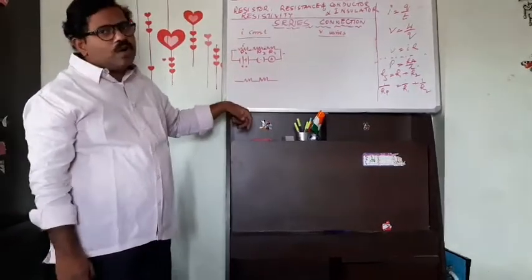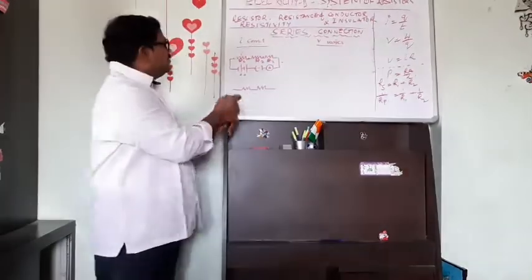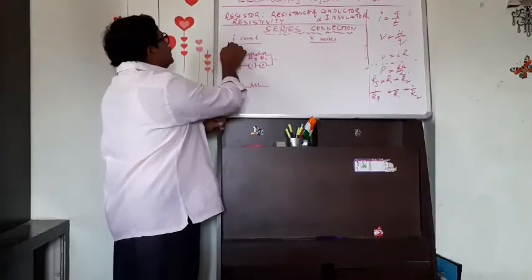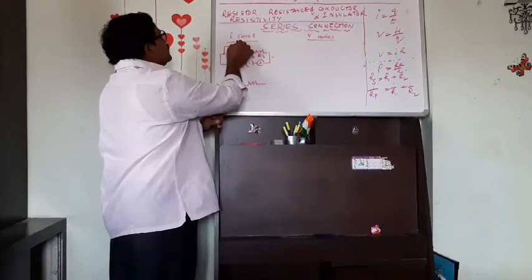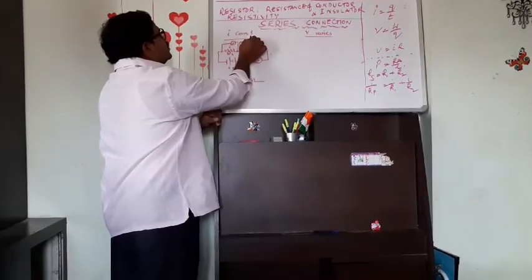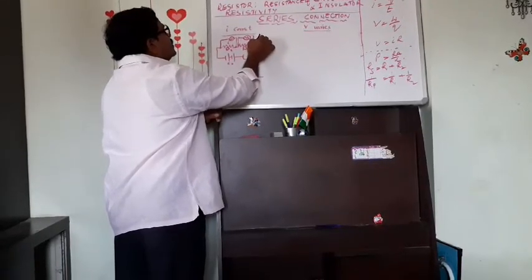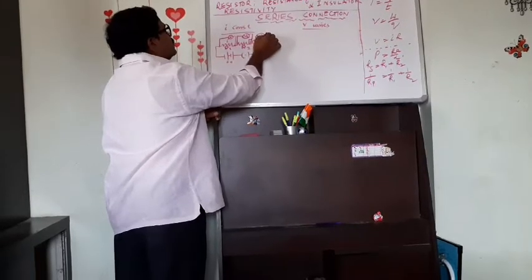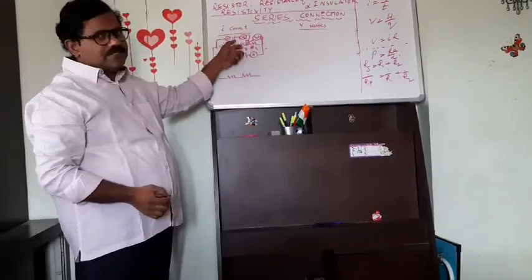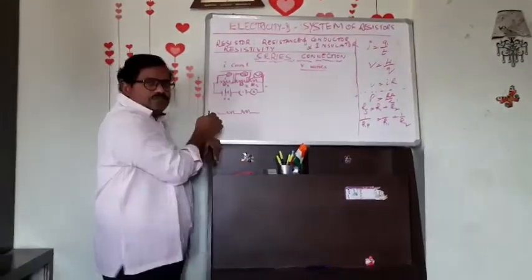Also one more observation we have to make for series connection. This time we will take voltmeters and connect them here. Let us say here is voltmeter 1, here voltmeter 2, and voltmeter 3. V1, V2, V3 voltmeters are connected across each of the resistors, and close the circuit.